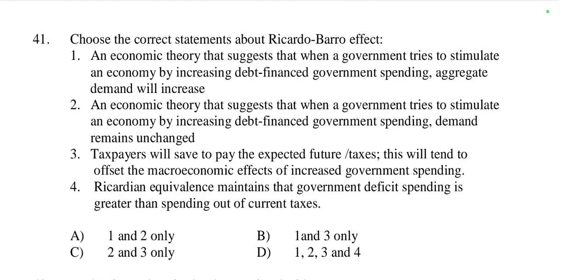The Ricardo-Barro effect, also known as Ricardian equivalence, is an economic theory that explores the relationship between government spending, taxation and aggregate demand. The relationship between government spending, taxation and aggregate demand is called the Ricardo-Barro effect, and it is also known as Ricardian equivalence. So let's analyze each statement to determine which ones are correct.